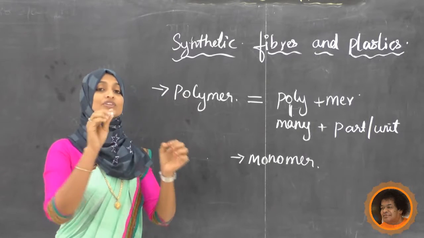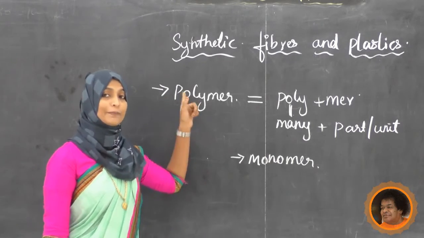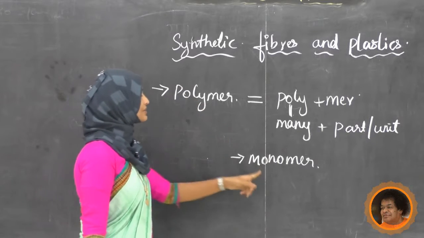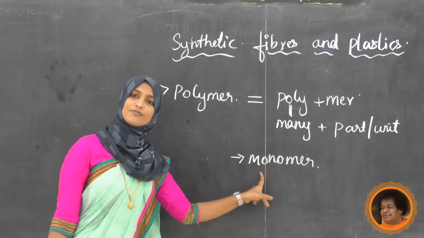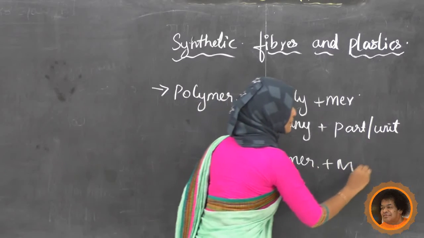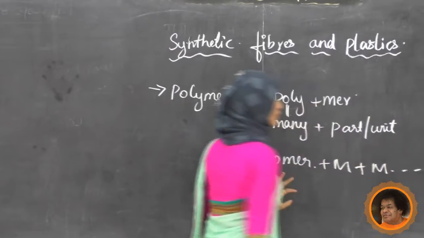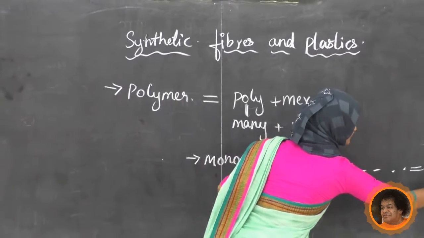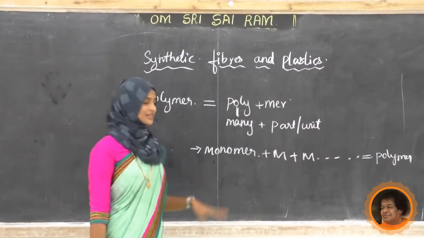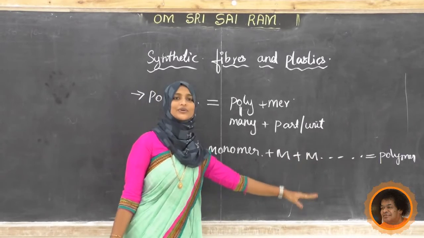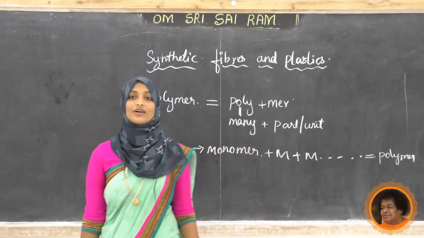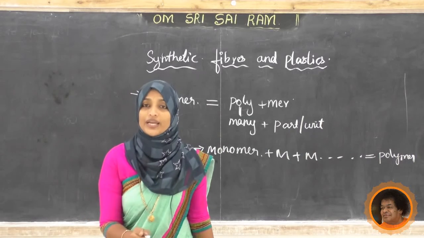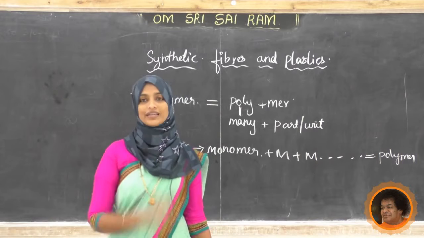Now which is the repeating unit in the polymer? The repeating unit is nothing but the monomer: monomer plus monomer plus monomer, like this it goes on. So finally we get the polymer. So the monomer is the repeating unit present in the polymer.